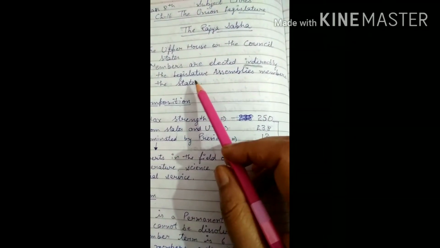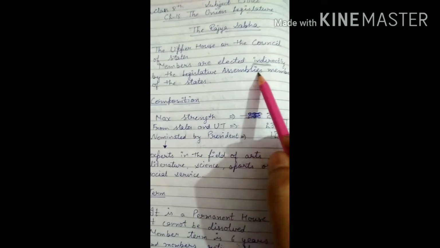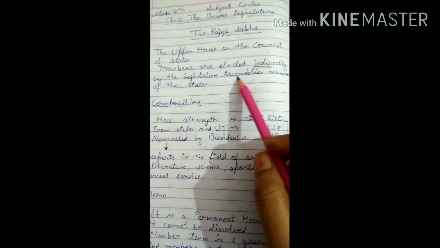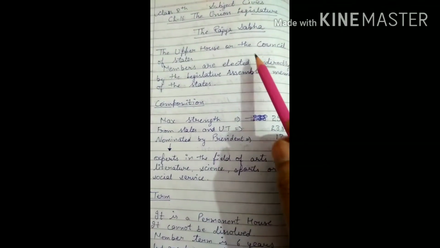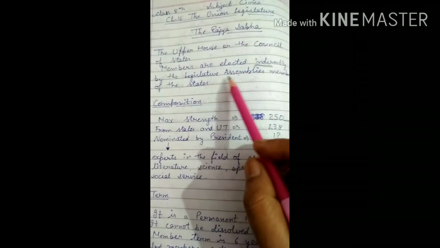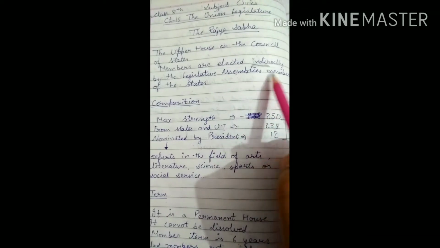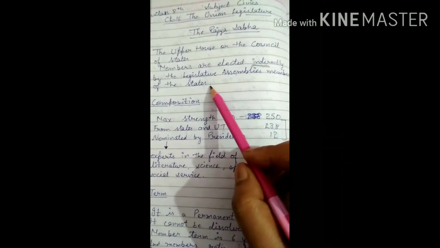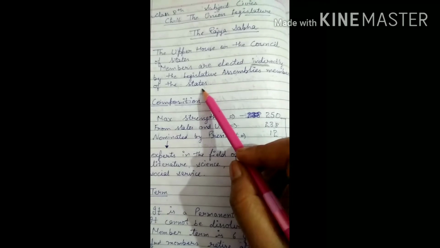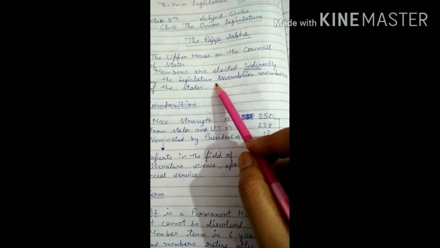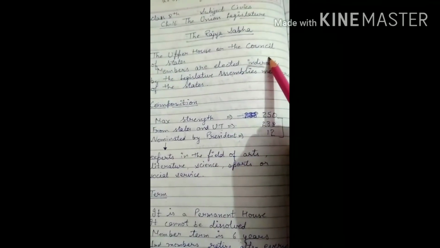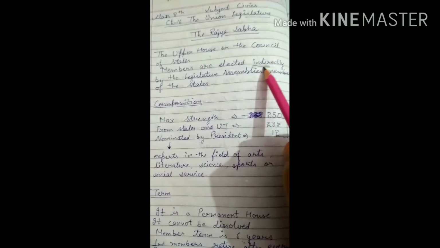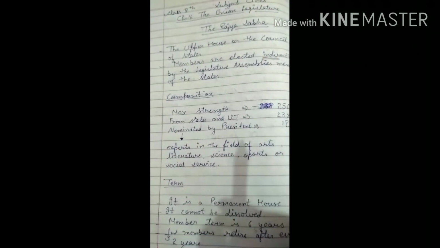So these legislative assemblies of the states elect the members for the Rajya Sabha. It means the members of the Rajya Sabha come from the members of the legislative assemblies of the states. Actually, the citizens of these states elect the members for these legislative assemblies, and then further the legislative assembly members elect among themselves the members of the Rajya Sabha.